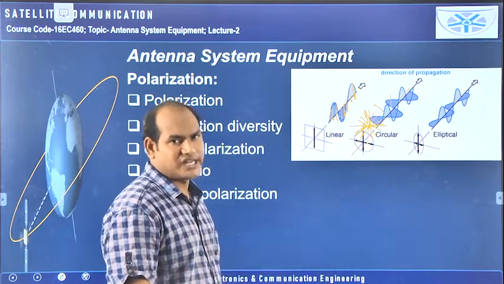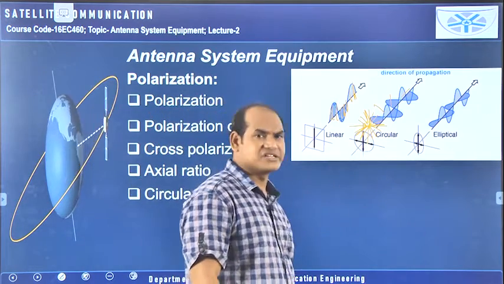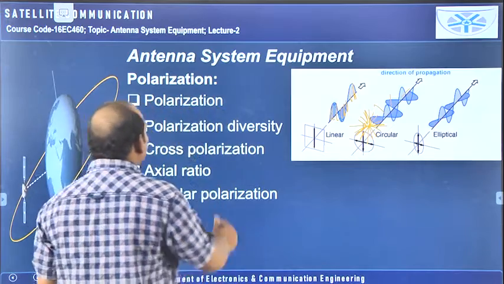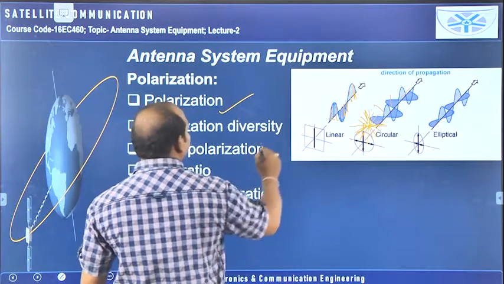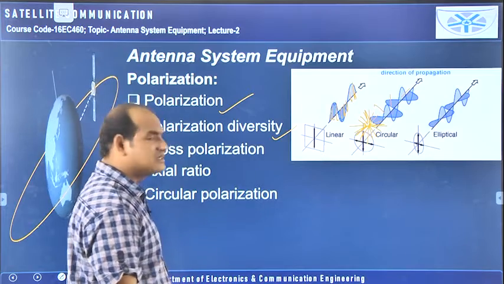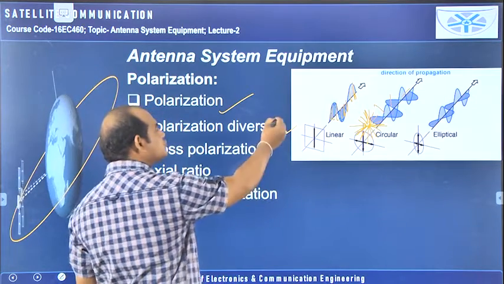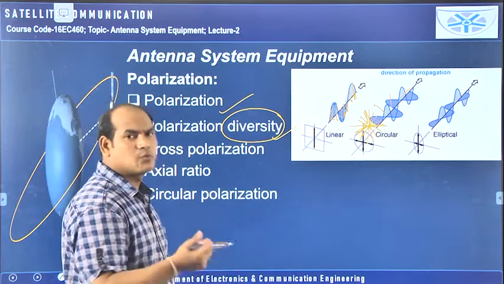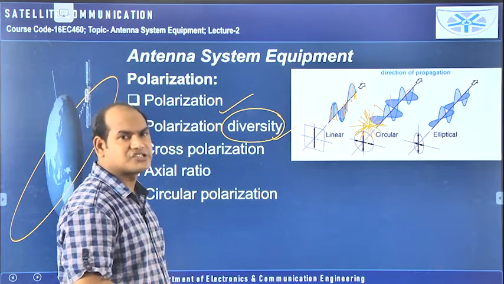That's why that is called circular polarization. And here elliptical polarization is also there, that is having major and minor axes. Okay, so we have seen polarization. Now the polarization diversity, this one I already told about, but I did not use the word diversity. Diversity means both should be available, like horizontal and vertical, or vertical and circular polarization, or horizontal and circular polarization.